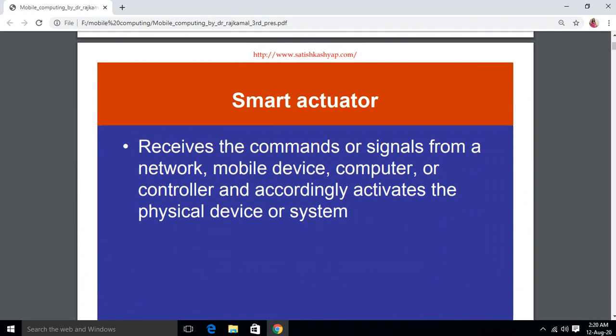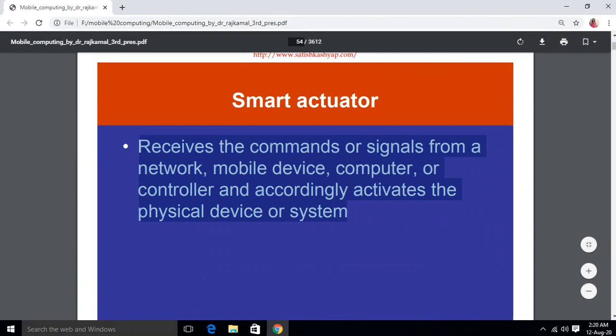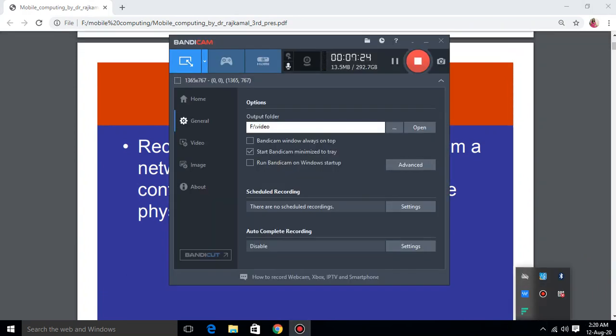These smart actuators receive commands or signals from a network, mobile device, computer, or controller, and accordingly activate the physical device or the system. So these smart actuators function by taking input, receiving commands from the network or from the mobile devices or the computer or the controller, and after they receive those signals, they activate the physical system.